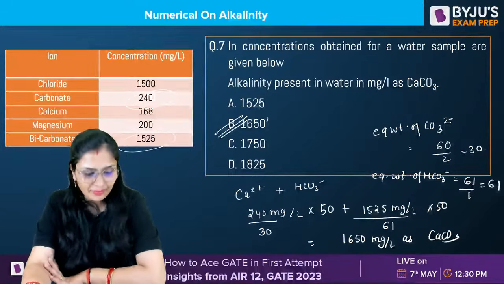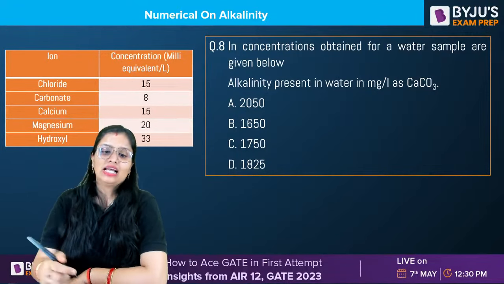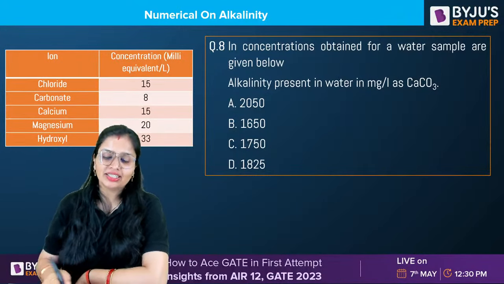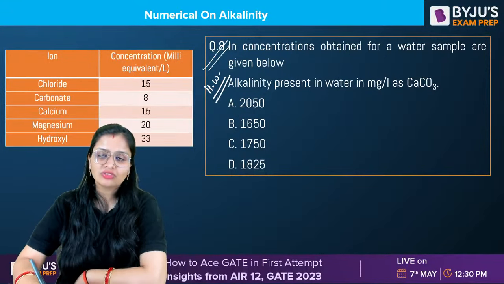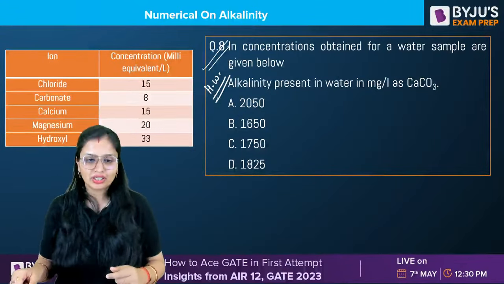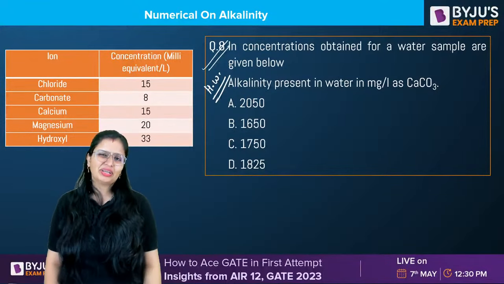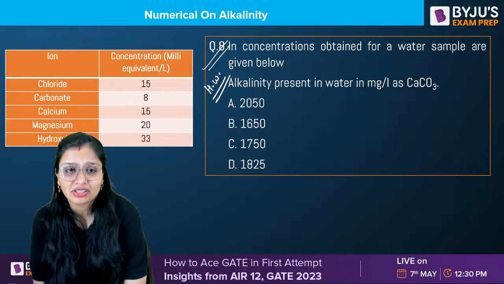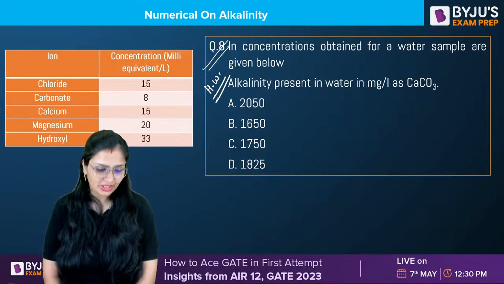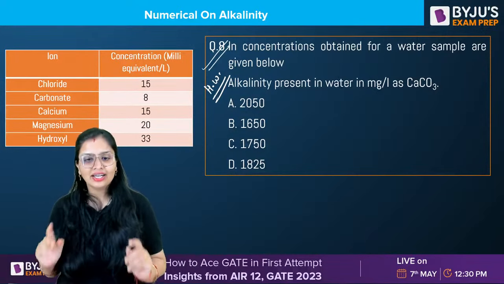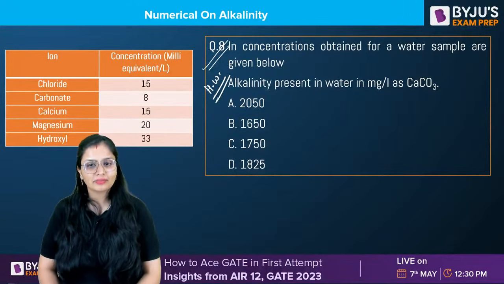Got it? Fine. So I guess, and the last question is homework for you. Same pattern of question, but in this question, milliequivalents is given. If you want, you can solve it now. I have solved two patterns of questions, one in mg per liter and one in milliequivalents per liter. Now you can solve; instead of bicarbonate here, hydroxyl is given, but you don't have to use the equivalent weight concept here, because you don't have to divide by equivalent weight since it is already given in milliequivalents per liter. So guys, this is homework, solve it. And if you're solving it, reply now, or you can reply in the comment section as well.